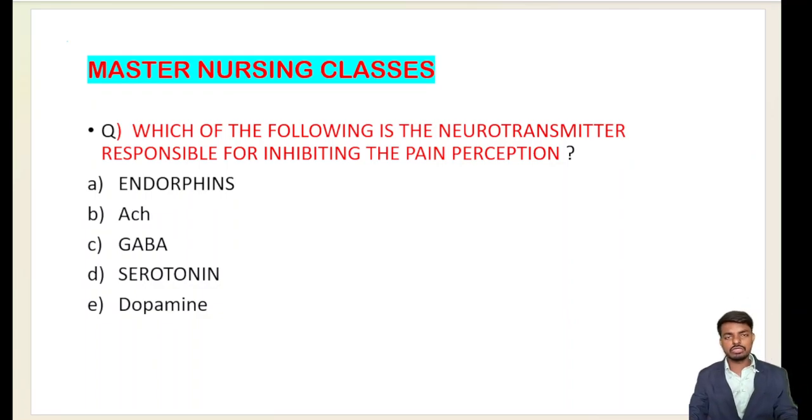Very important first question. This is the 5-star question for your NORCET examination. Keep it in your mind. Read the question carefully till the end and answer. Let me read the question: which of the following is the neurotransmitter responsible for inhibiting pain perception? Very important question for the NORCET.